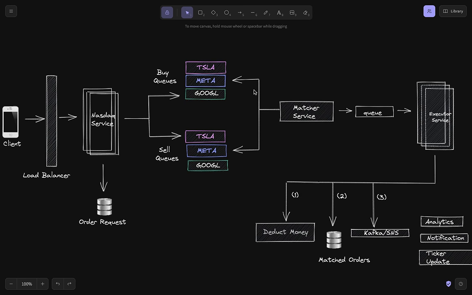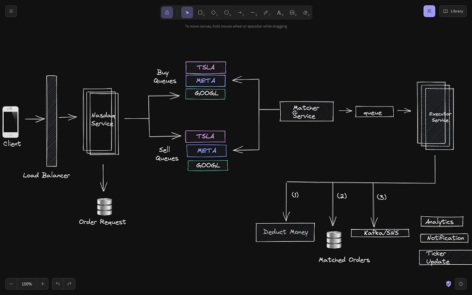If one of the consumers has consumed an order from buy or sell, the other consumer should not be able to see that order from each of those queues. So that's why we should use something like Amazon SQS here, so that only one of the consumers needs to have visibility over the message, right?